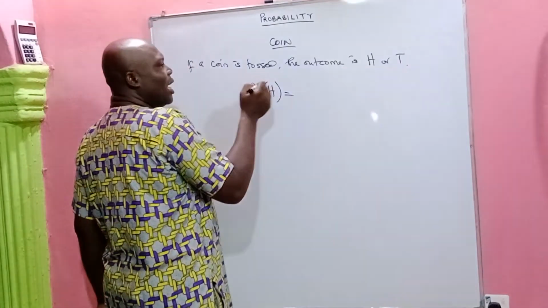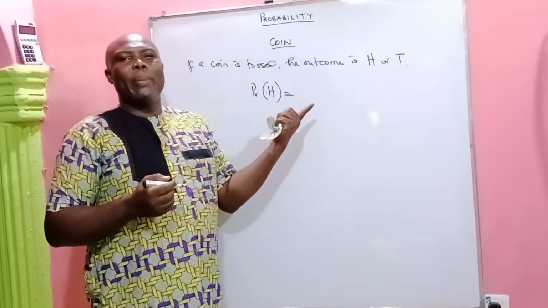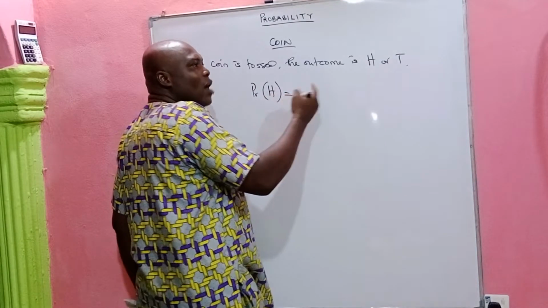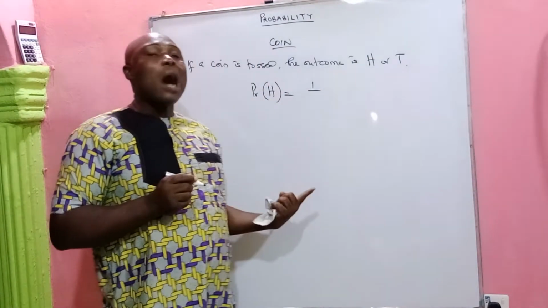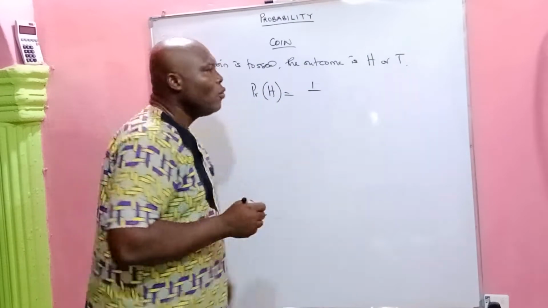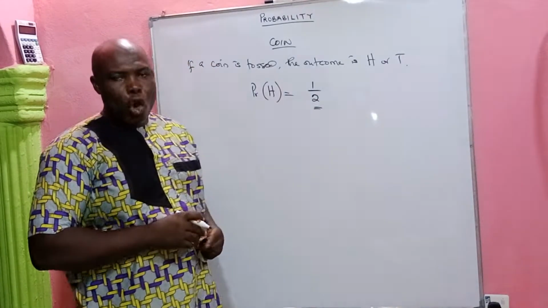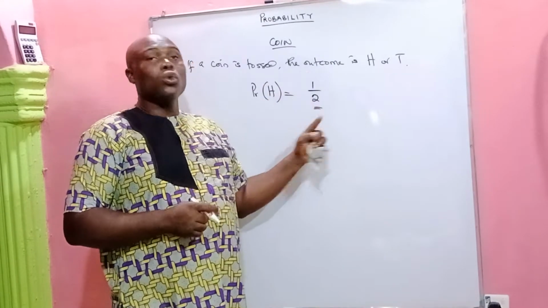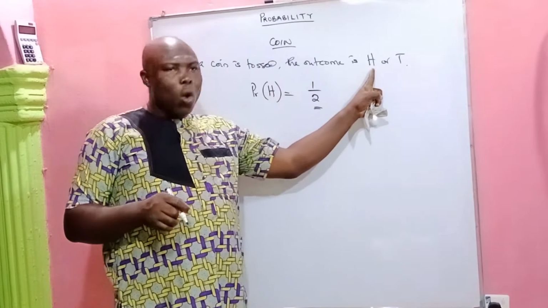Remember that we say that probability has to do with number of required outcomes all over number of total outcomes. So the probability for head, the required outcome is a head, which is 1, all over the total outcomes, head and tail, which of course there are 2 events. So it means that when you toss a coin, the probability that the head will appear will be 1 over 2. Why? Because the required outcome is a head, and a head is just 1 event.